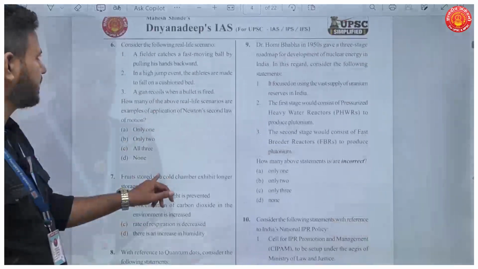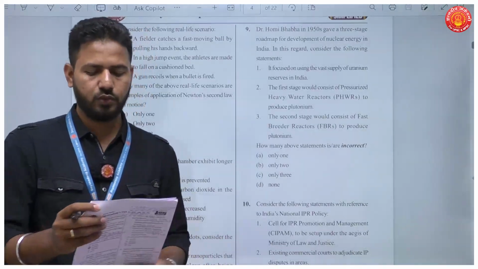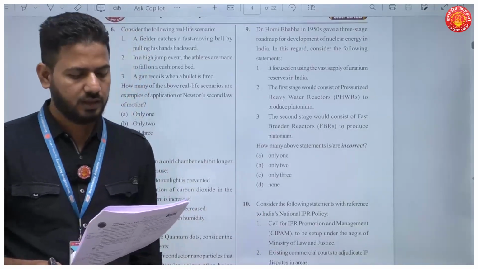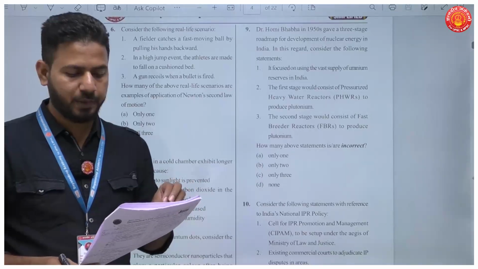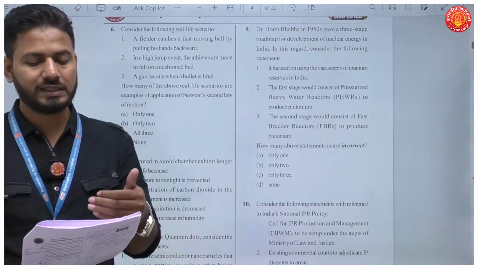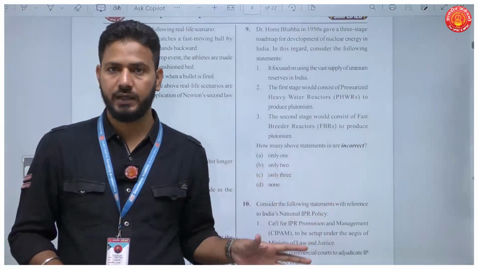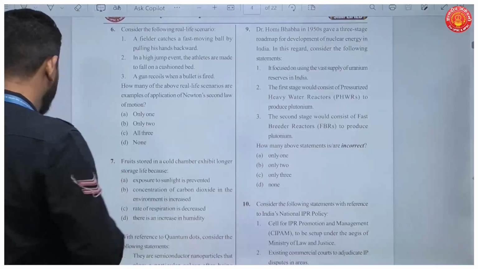Okay, question number 6. Now this question is based on basic science. If you know Newton's laws, you'll be in a position to answer this. How many of the above real life scenarios are examples of application of Newton's second law of motion? So you should know here the second law of motion, which is force is equal to the rate of change of momentum. Okay, so let's read the statements.